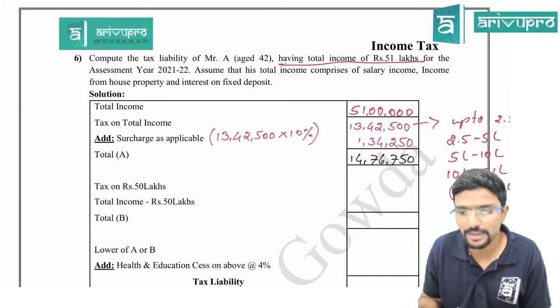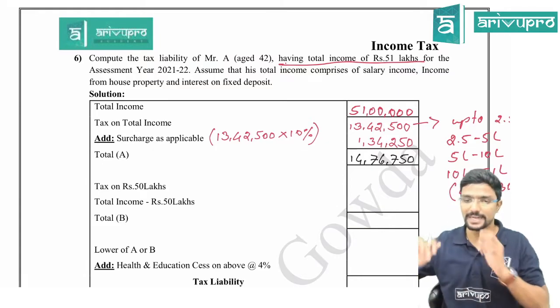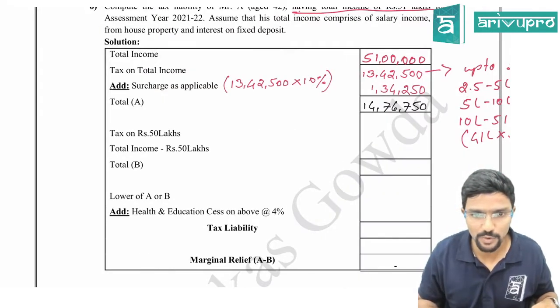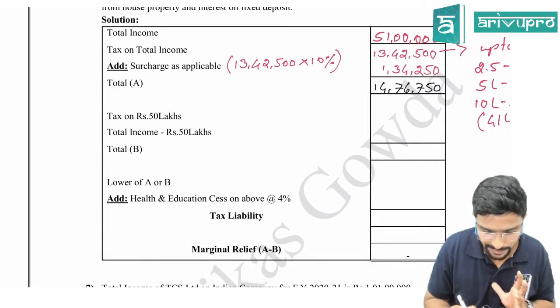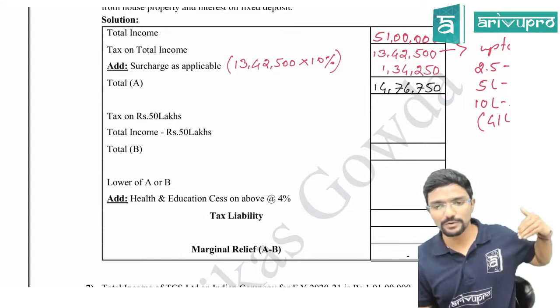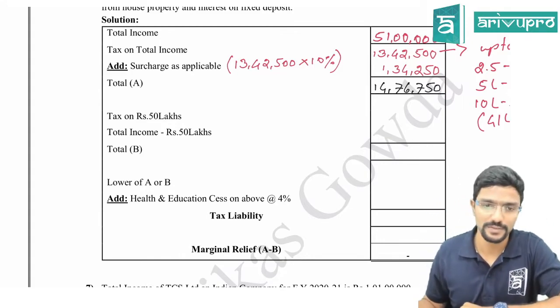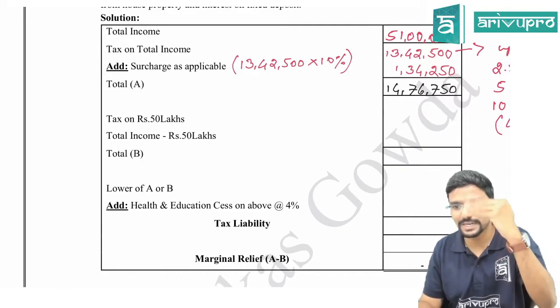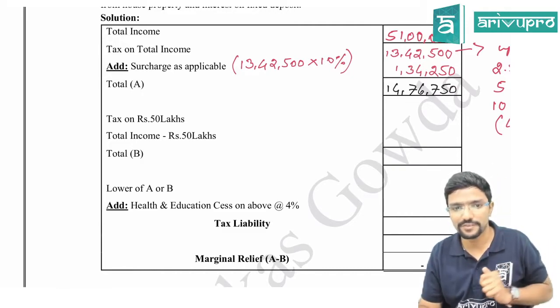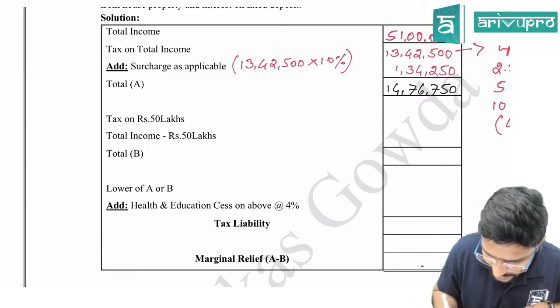Okay, this is my first part. Let me keep it aside. Next step, guys. Hope this is fine with everyone. I am not adding health and education cess. I will come to that later. Fine, sir. Then tax on 50 lakhs fixed. Sir, why did you take 50 lakhs? Because you are crossing that limit. Agree, I am taking 50 lakhs.